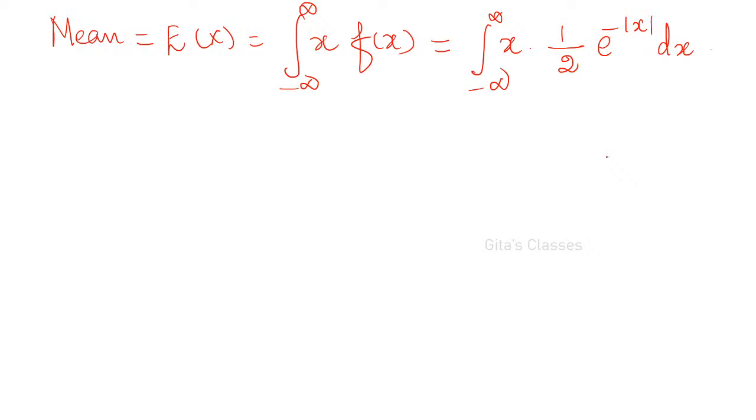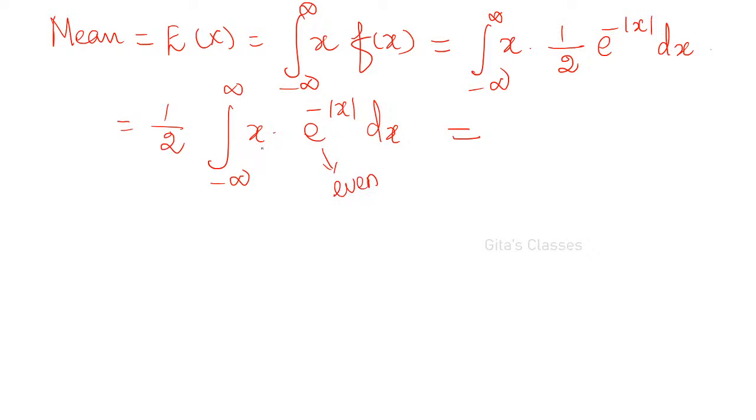So this is equal. Now I am going to take this 1 by 2 outside. 1 by 2 is a constant. Integral minus infinity to plus infinity of x into e power minus of modulus of x into dx. Can anyone tell me the value of this? By seeing this, can you tell me? I will give you a clue. x is an odd function, just now I have explained. This is an even function.